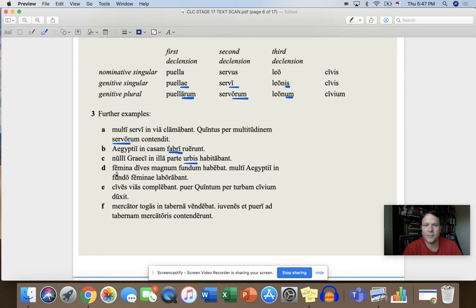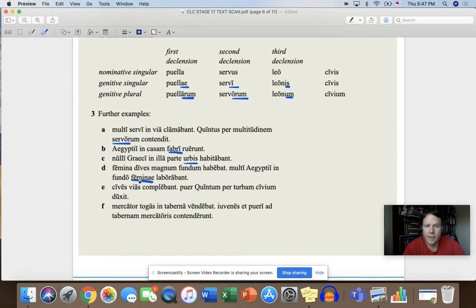All right, D. Femina vastum magnum fundum habebat, multi Aegypti in fundo feminae laborabant. Okay, so this is two sentences. There's a lot going on there. So hit pause and identify the genitive. And the genitive is feminae. And so hit pause and tell me how are we going to translate this word that means woman? And hopefully you said on the farm of the woman or on the woman's farm.